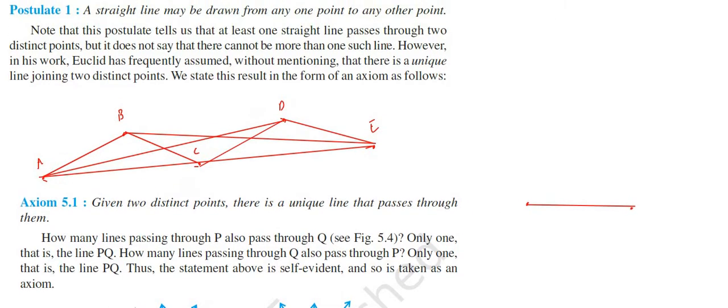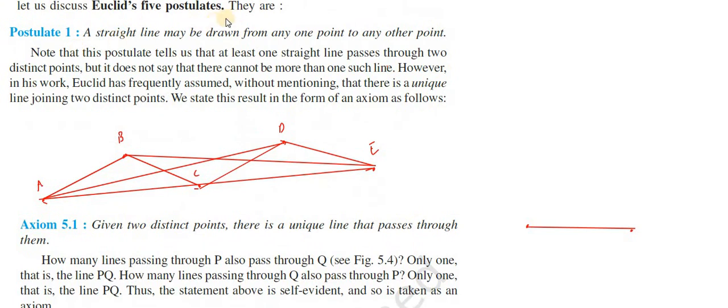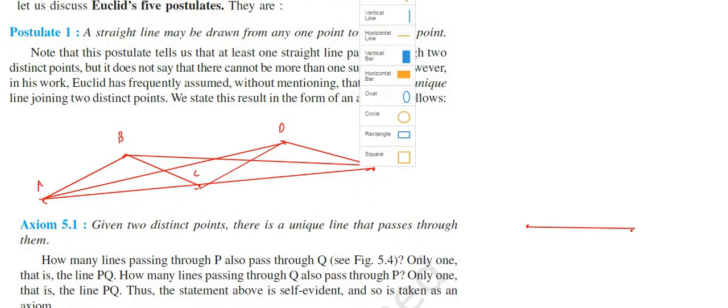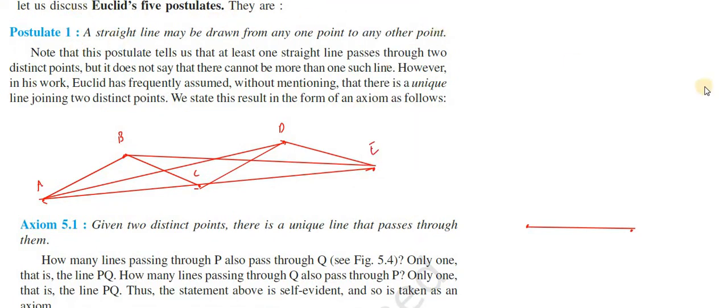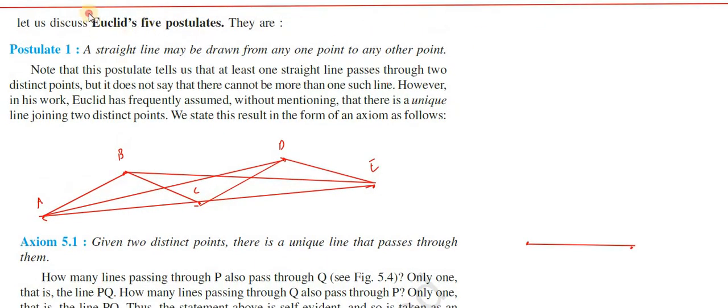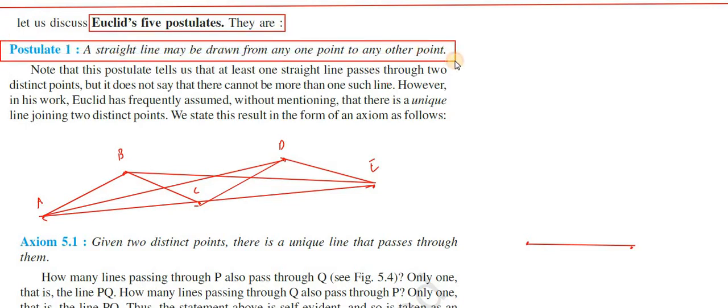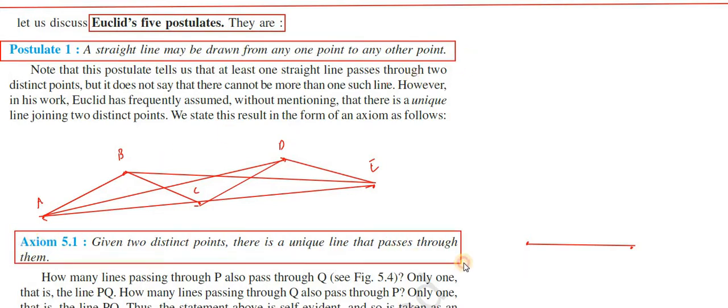In the classwork you write that Euclid's postulates are, whatever there is in the box you write it. Euclid's 5 postulates, so write this first postulate. Whatever there is in the red color box, you write it. Now this one, write this too. Further I'll tell you some more, some other postulates. However, all of you understand the first postulate is very easy.